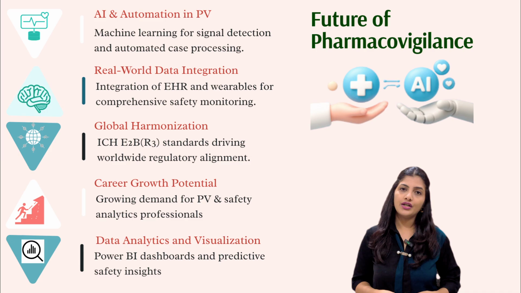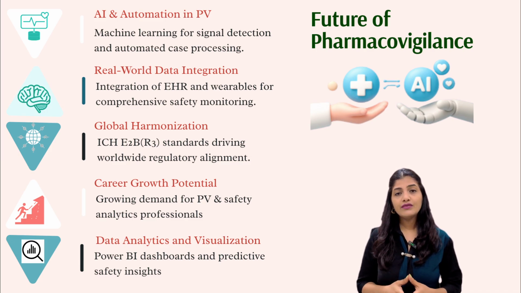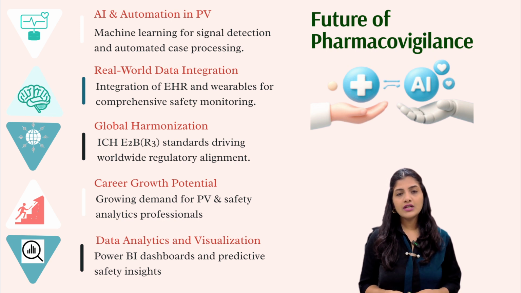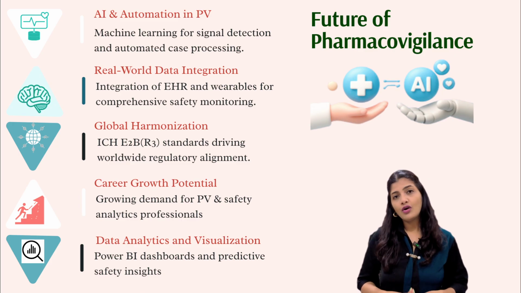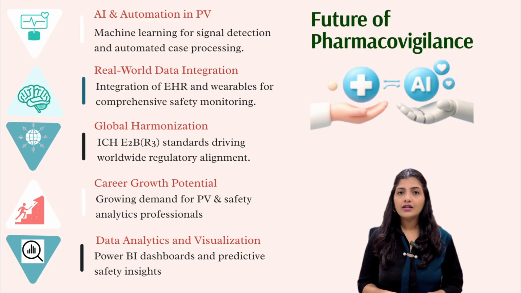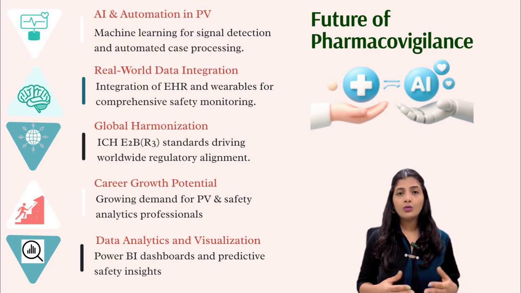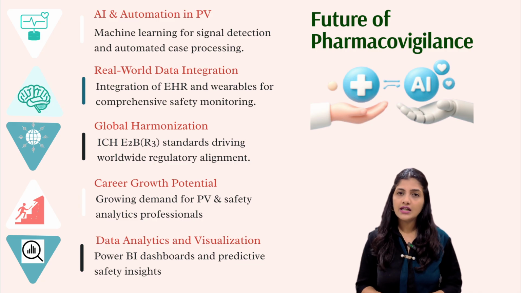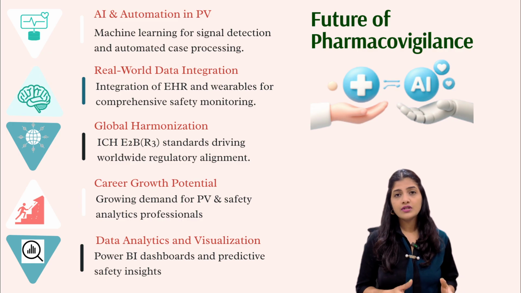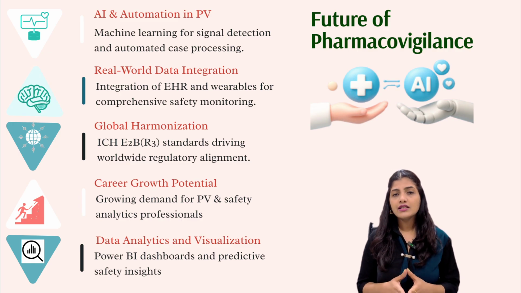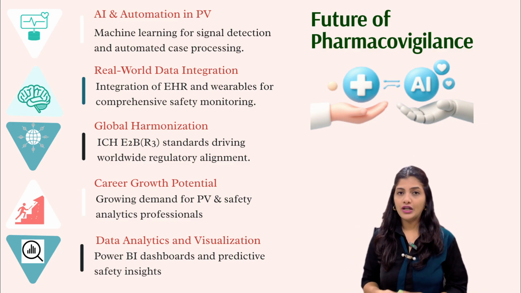Then real world data integration. Electronic health records, wearables, patient registries, and even social media are now being used as sources for safety monitoring. The scope of PV is expanding beyond traditional case reports. Then global harmonization. The ICH E2B R3 standard is driving worldwide alignment in how safety data is collected and exchanged. This means a case processed in India follows the same electronic format as one processed in the US or Japan.